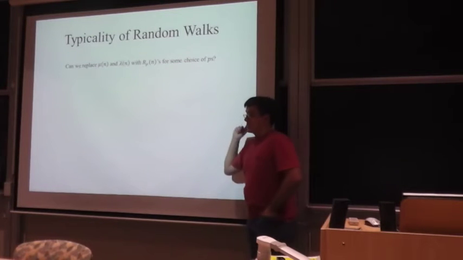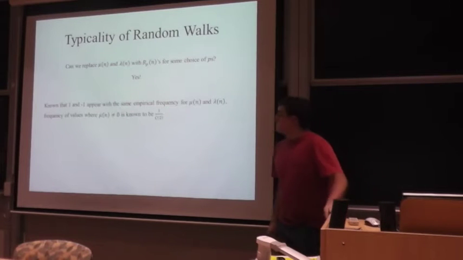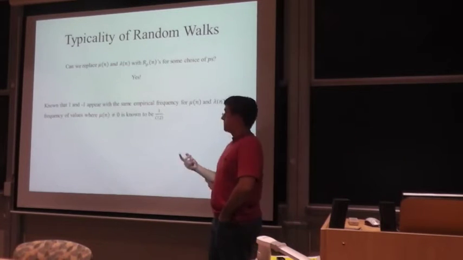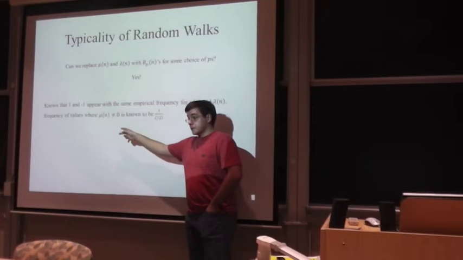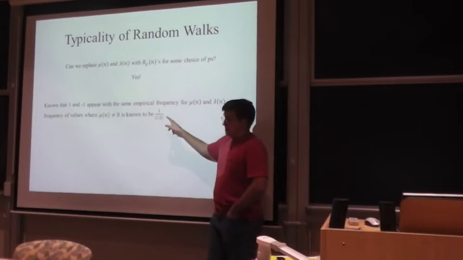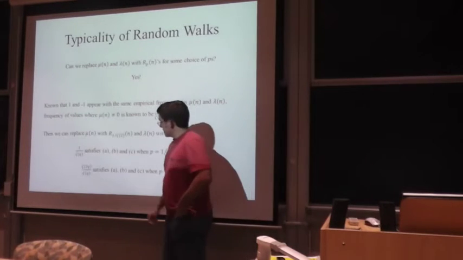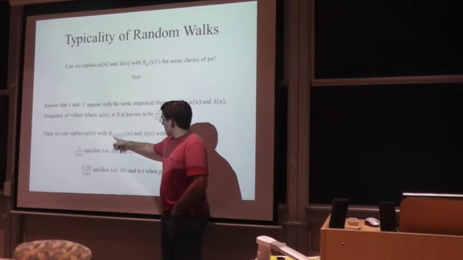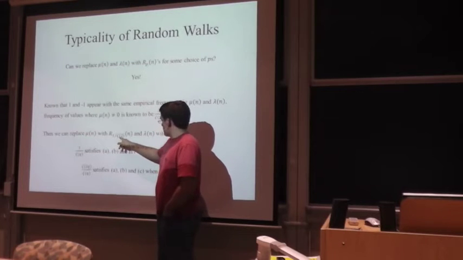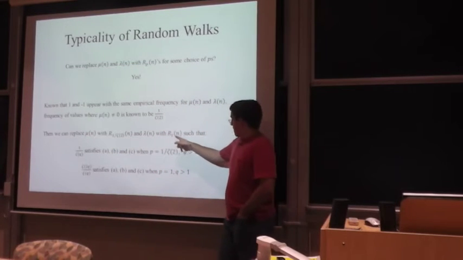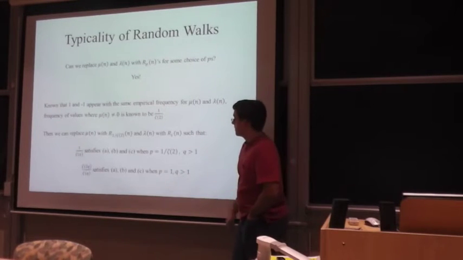For some choice of p's, respectively, for each. And we can, actually. So it's known that 1 and negative 1 appear with the same empirical frequency for the Mobius function and the Liouville function. And the frequency of values where the Mobius function is non-zero is known to be 1 over zeta of 2. So that means we can replace the Mobius function with r, where p is 1 over zeta of 2. And the Liouville function with r1, where that ignores the possibility of there being zeros. We always return ones and negative ones.